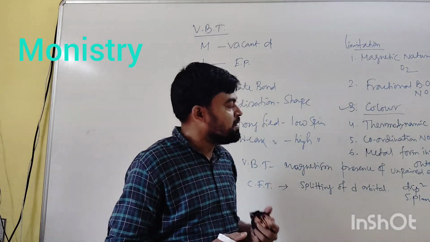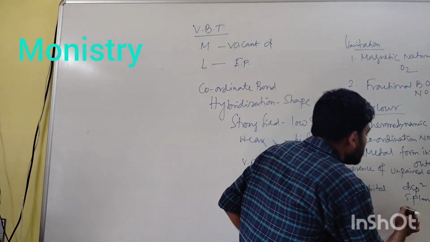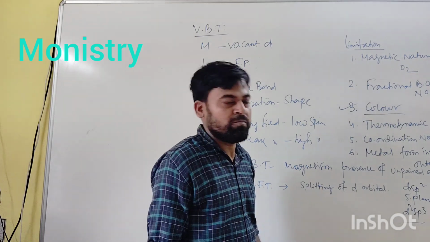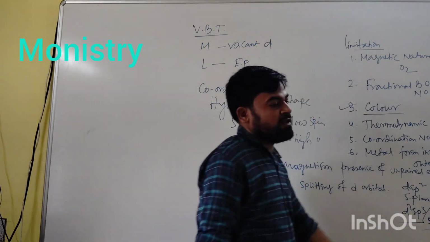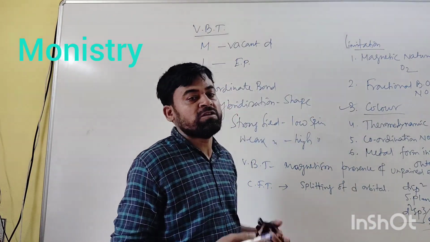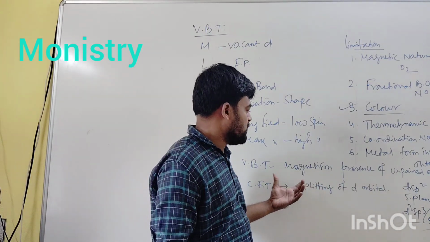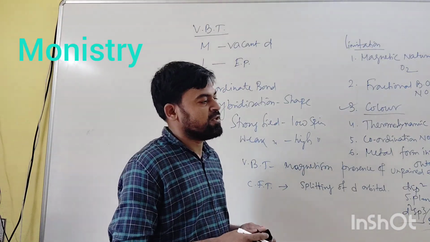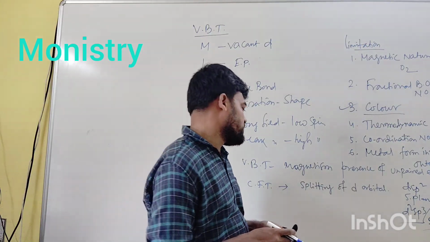Which metal forms inner complexes or outer complexes, that is, which complexes have d2sp3, where an inner d orbital is involved, and which are sp3d2, cannot be explained properly by this valence bond theory. So valence bond theory has some limitations. It can calculate the magnetic moment, so magnetic behavior can be explained, but in a proper manner it can be explained by crystal field theory.